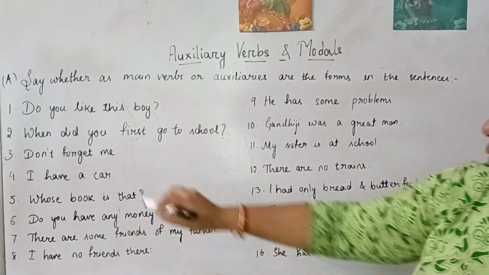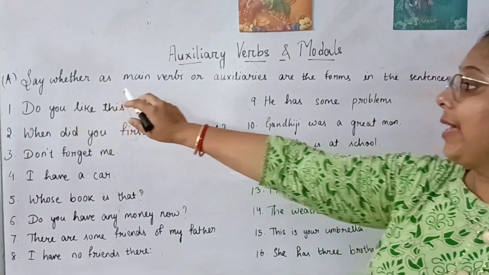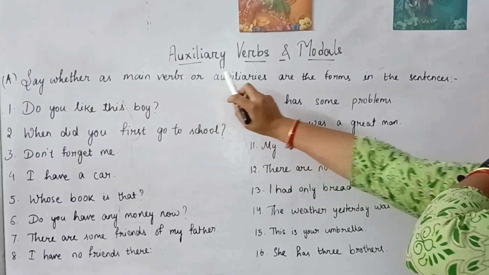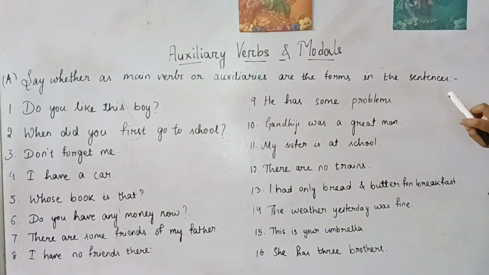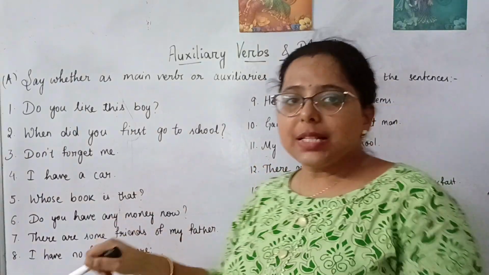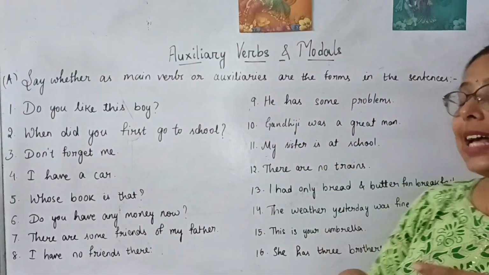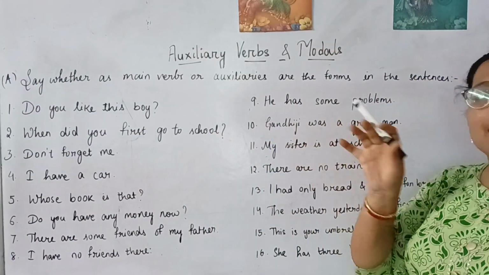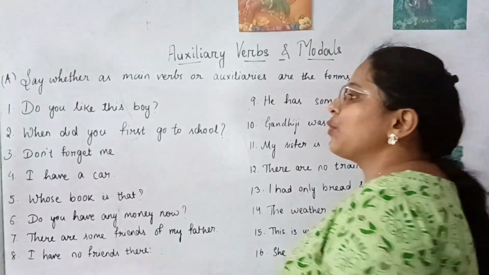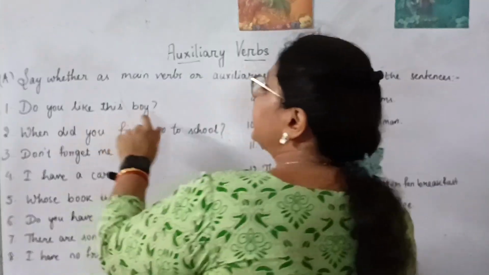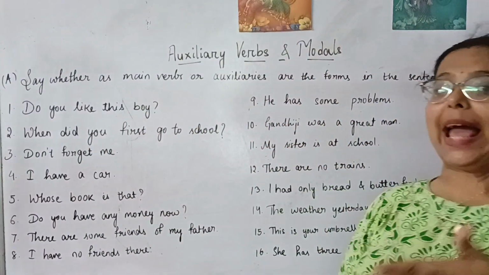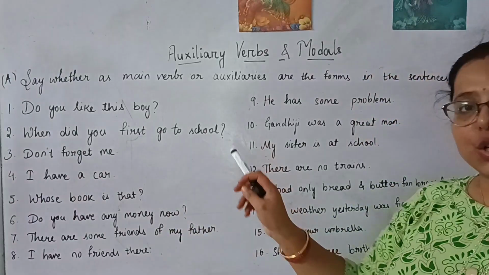Okay. So here our question is, say whether the verb forms in the sentences are used as main verbs or auxiliaries. Means here the verbs have been used. You have to identify whether each has been used as a main verb or as an auxiliary. So the first one, do you like this boy? So this is a question, no doubt.